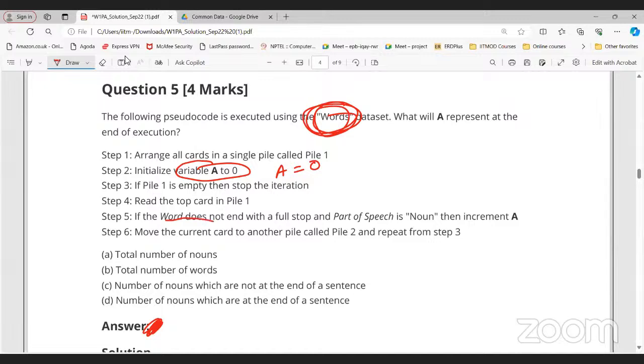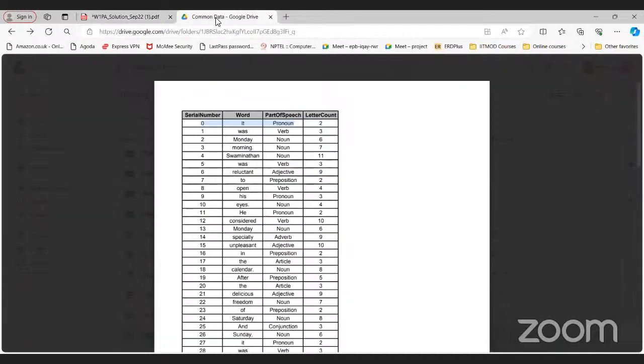If the word does not end with full stop. So we have two conditions. If the word does not end with full stop and part of speech is noun, then only we are going to increment the value of A. So one important thing in the word data set is that whenever I say words end with full stop, for example, "this morning", can you see the full stop here? So when I say sentence, sentence means what? It should end with full stop.